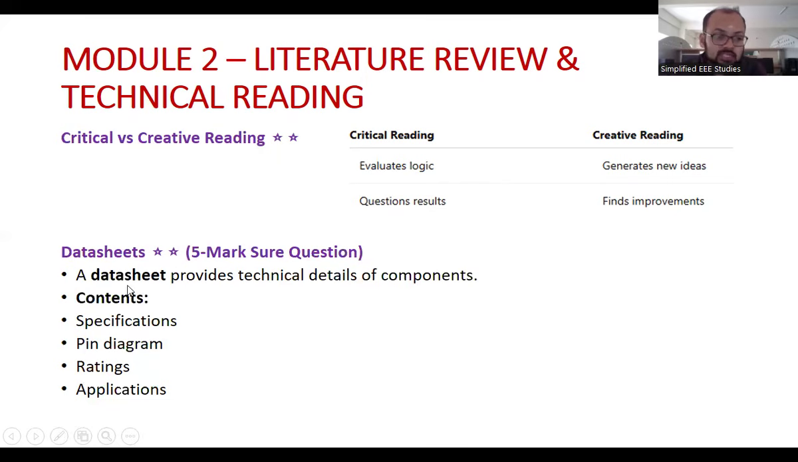What is the meaning of a data sheet? A data sheet provides the entire technical details about a component. Suppose you are doing a project on a microcontroller, ESP32 or Arduino based project, so you require many components. If you are doing a hardware oriented project, you need to know different types of ICs, integrated chips. So integrated circuits are required.